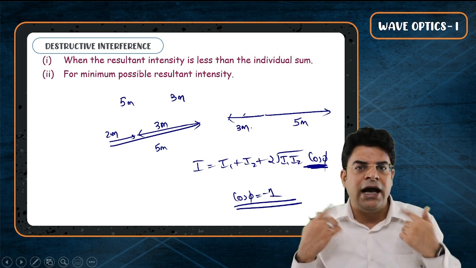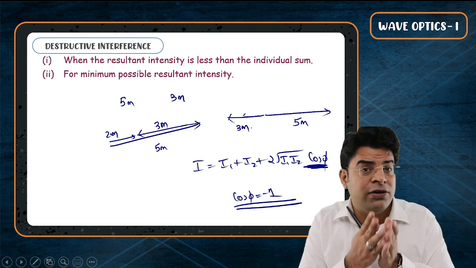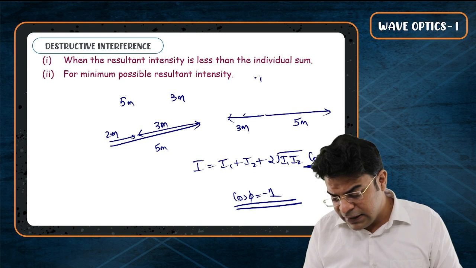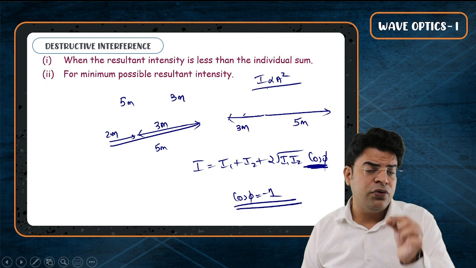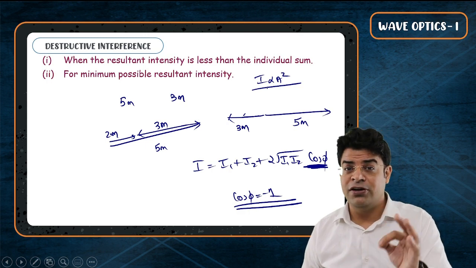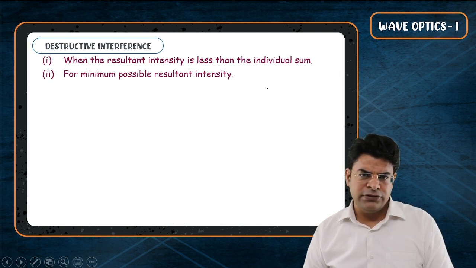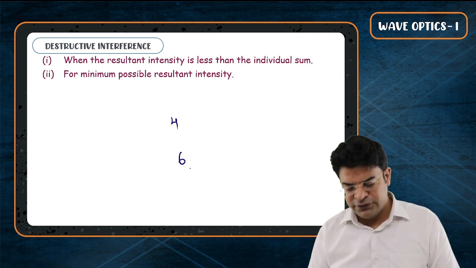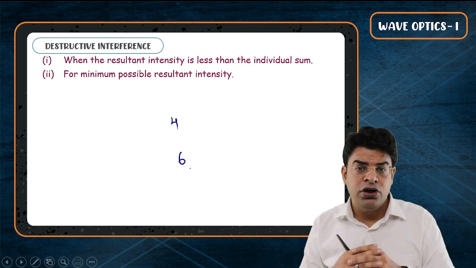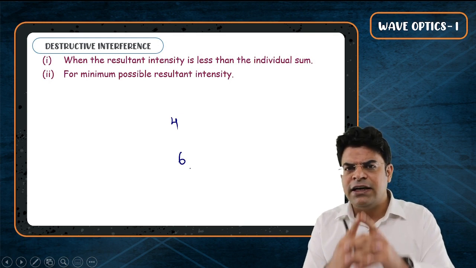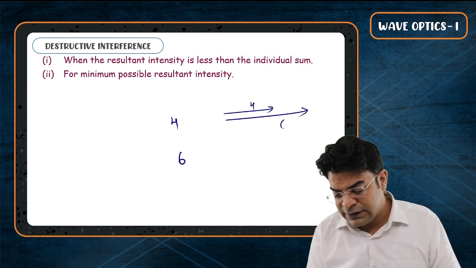And that is the basic idea behind having the minimum possible resultant amplitude and the minimum possible resultant intensity. We know that the intensity is proportional to amplitude square. If you have the minimum possible resultant amplitude, you will end up getting the minimum possible resultant intensity. Now, I ask you, if you have two sources of amplitude 4 and 6, what can be the maximum possible resultant amplitude and what can be the minimum possible resultant amplitude? You will say the maximum possible resultant amplitude will be when both the sources point in the same direction. So 4 and 6 in the same direction.